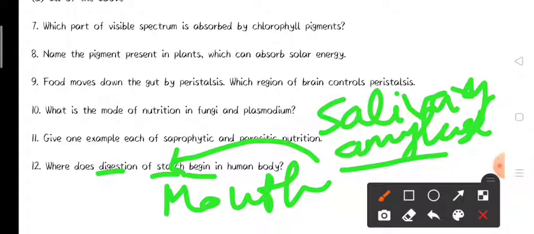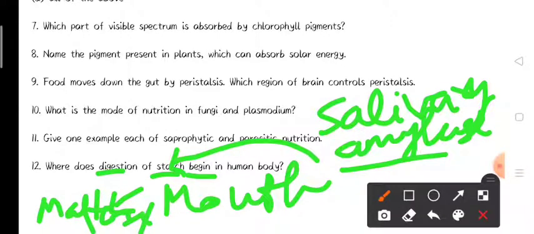It converts starch into maltose, and maltose is a sweet sugar. When we chew bread in our mouth, we can feel sweetness, and that sweetness is due to the maltose sugar. So the digestion of starch starts in our mouth.